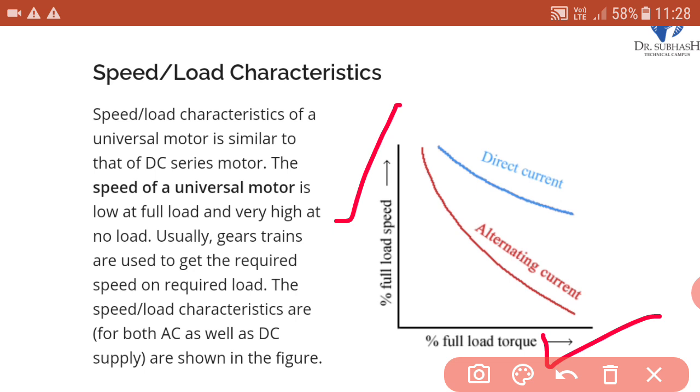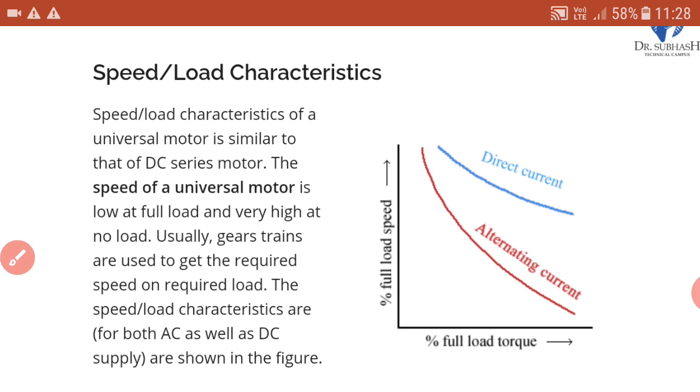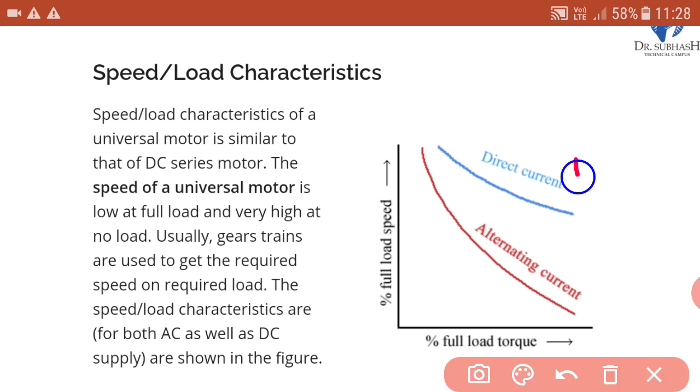In the graph, the red line stands for alternating current, and the blue one is for DC or direct current. The speed load characteristics of a universal motor are similar to those of a DC series motor, because all its properties are similar to a DC series motor.